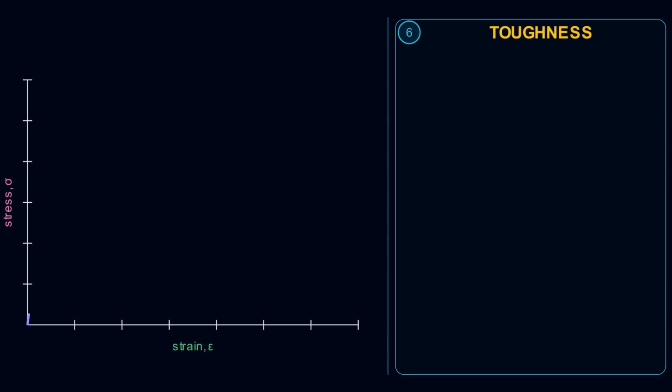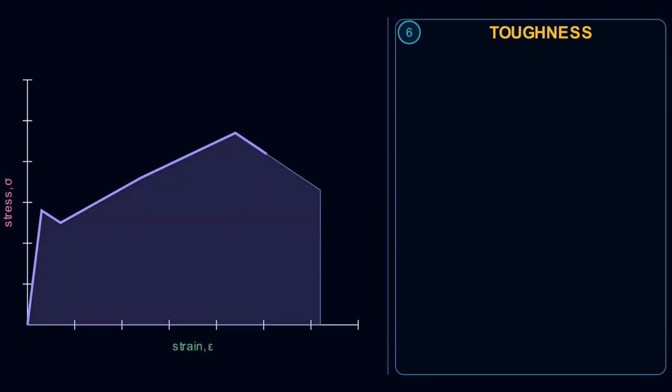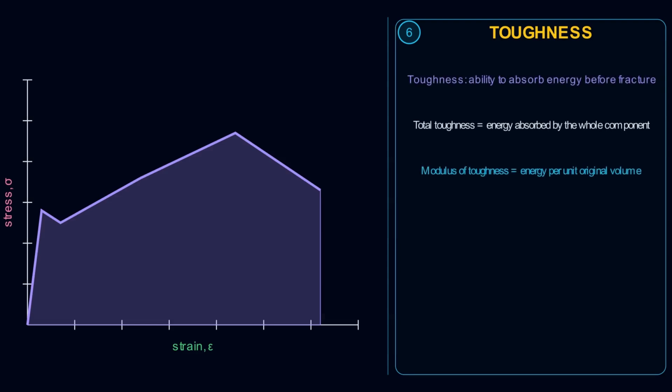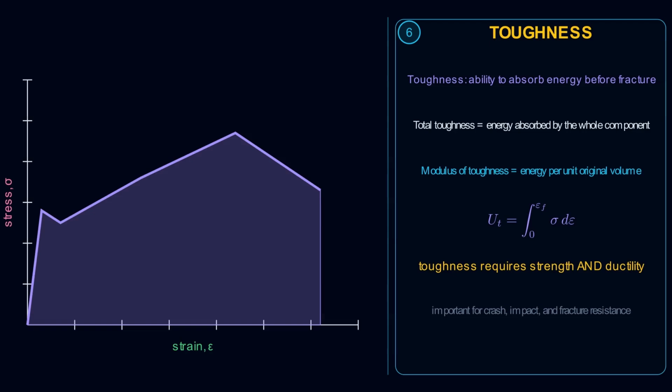Next is toughness. Toughness is the ability to absorb energy before fracture. Total toughness refers to the total energy absorbed by the complete component, while the modulus of toughness is the energy per unit volume. It equals the entire area under the engineering stress strain curve up to fracture. A tough material combines both strength and ductility.